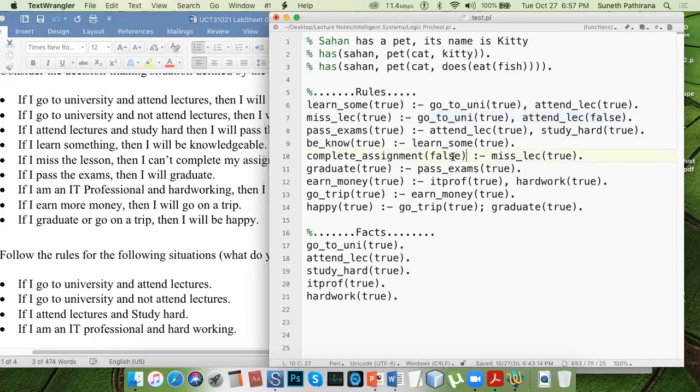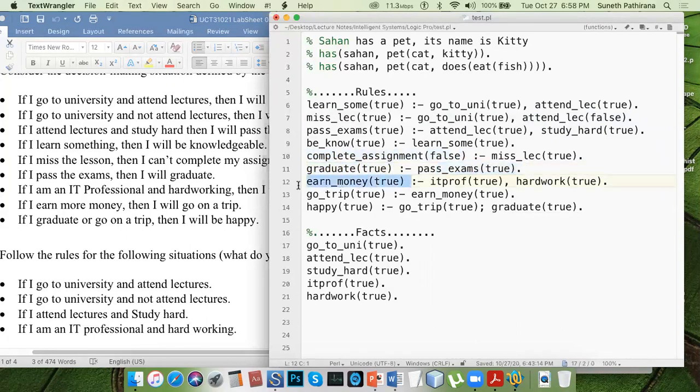Then what will happen? You will not be able to complete the assignments. Okay, just a story. Still, you will be able to get your lectures, although you don't attend, you can copy them, so you will know what you are doing. And accordingly, if you want to be a graduate, you need to pass the exams.